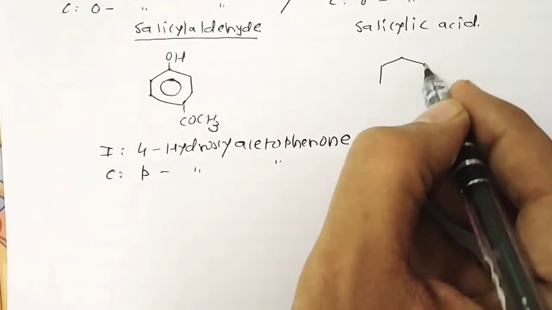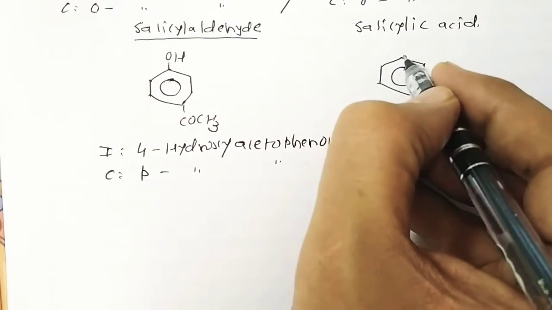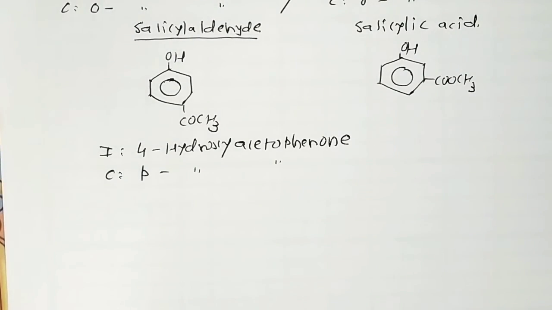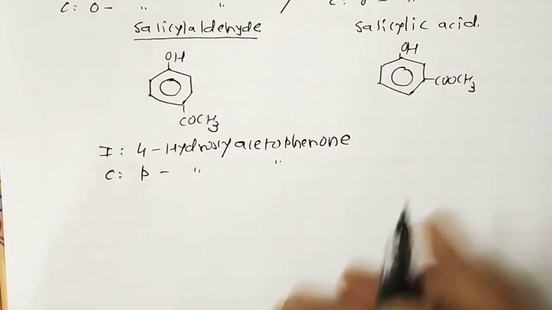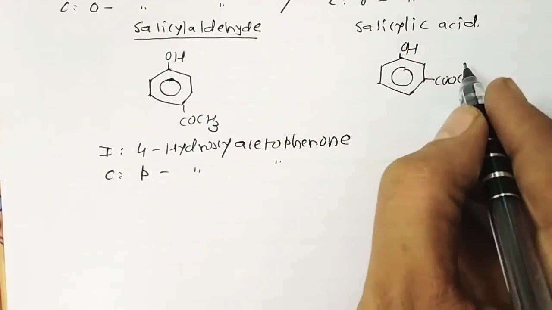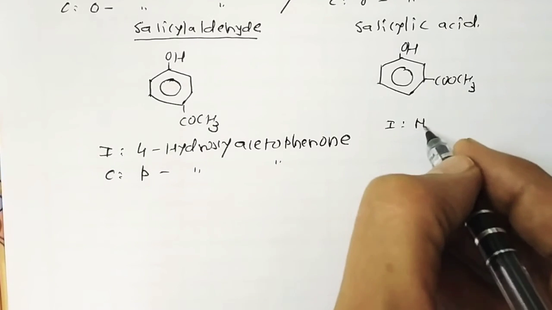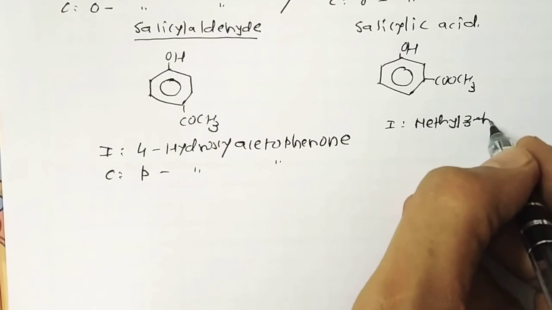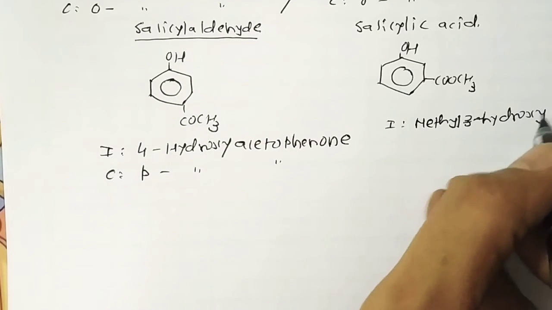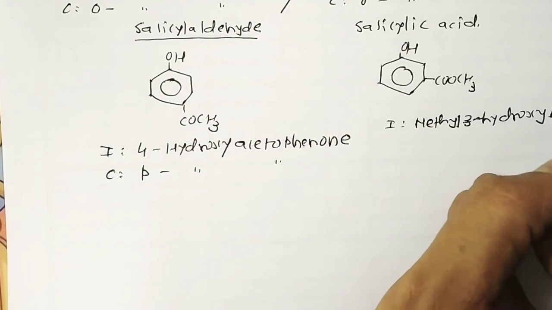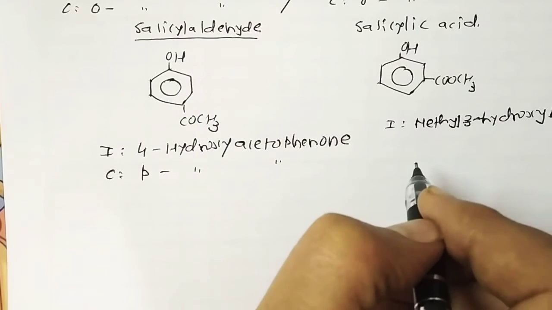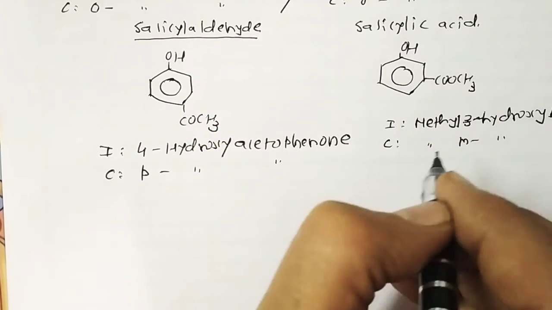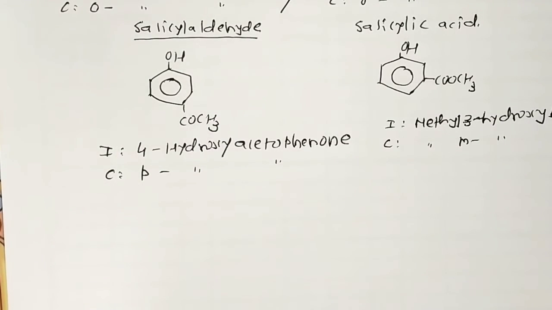In the same way, if I give the name of this compound, it has an ester group. We know that an ester is higher in priority as compared to the hydroxyl group. So now it's a hydroxy compound. We give the numbers 1, 2, 3. But it's an ester, so first we have to name the ester. The IUPAC name is methyl 3-hydroxybenzoate, but the common name is methyl metahydroxybenzoate. So this is all about monohydric phenols.